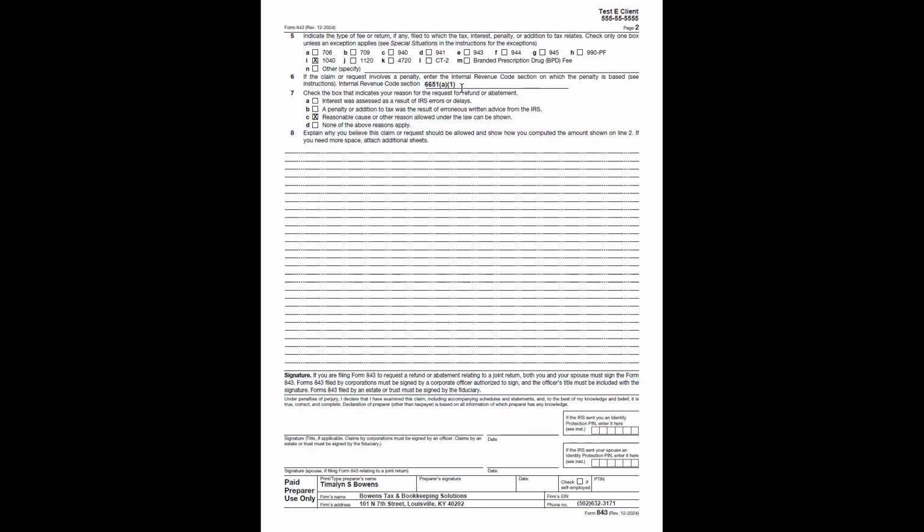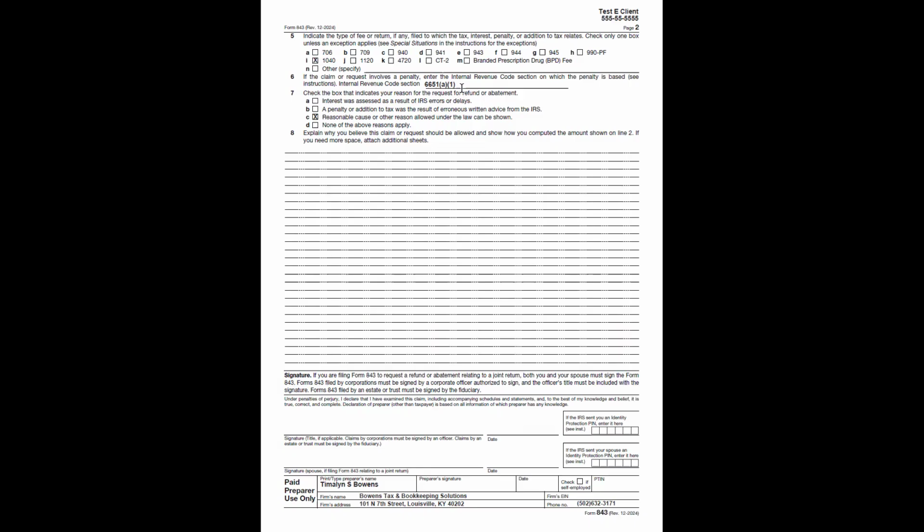And again, if I didn't do this already, I apologize. Let me give this disclaimer. This is not legal tax advice for your specific situation or the specific situation of your client. This is for educational purposes only. Okay? Now, if you're looking at a different penalty, you would have to pull that code section.